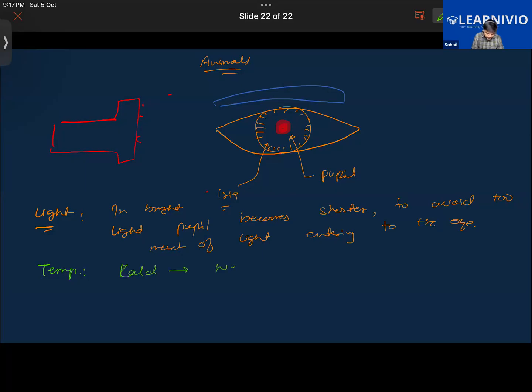Okay, so we have to wear shades, to avoid too much light entering the eye. Okay?